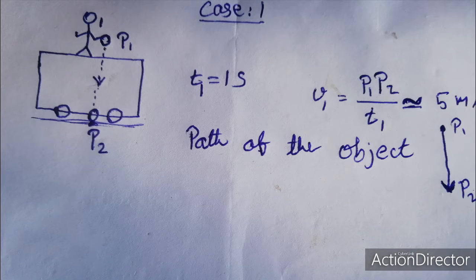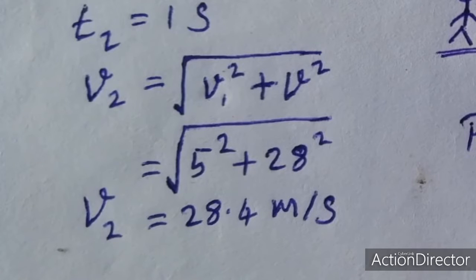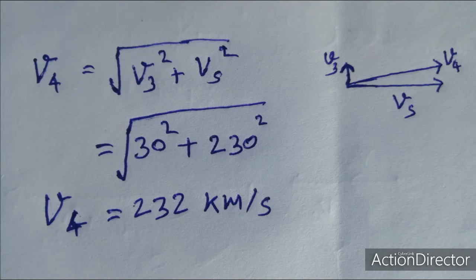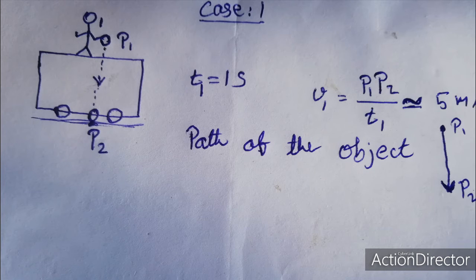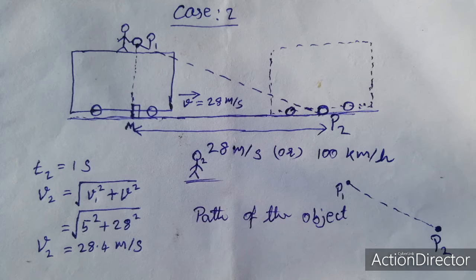The first observer experiences that the distance traveled by the object is only 5 meter per second. But the second observer experiences a different speed of the object. This speed is easily calculated by using the Pythagoras theorem and the law of vector addition. The calculated speed of the object by the second observer is 28.4 meter per second. It is different from the first observer. The path of the object experienced by the first observer is vertically down, but for the second observer it is a slanting direction.